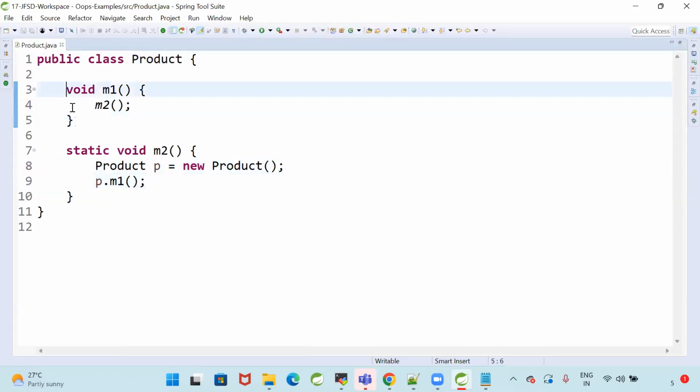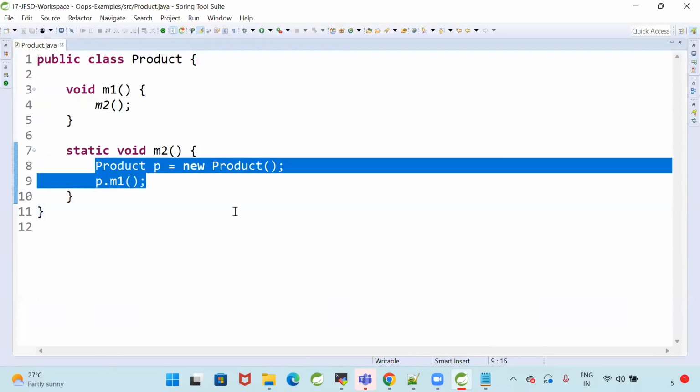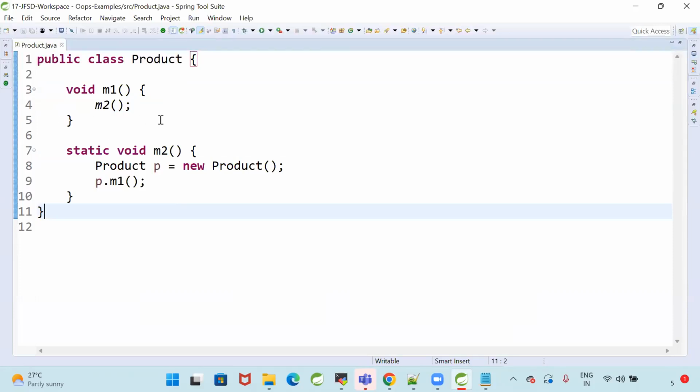What about in another class, sir? If we have a static method in one class, and in another class wherever you are calling the instance method, if you want to call the instance method, the object is mandatory. If you want to call the static, the class name is sufficient.